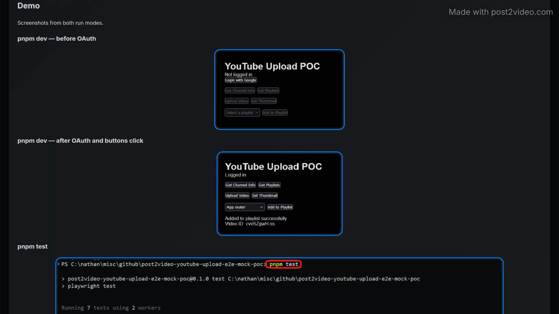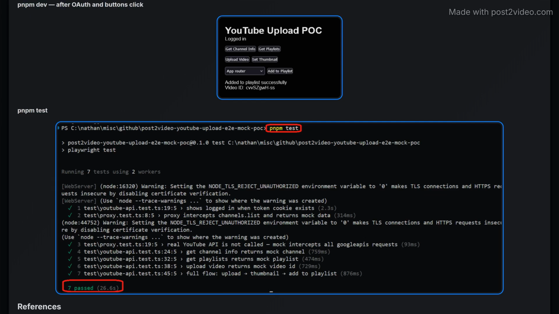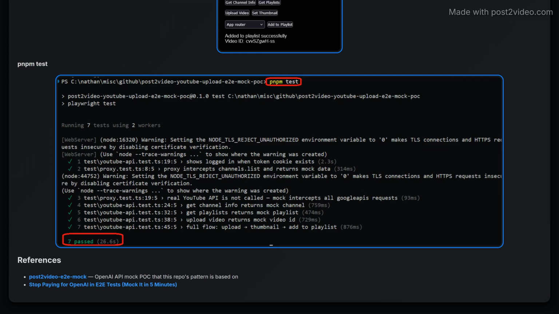The demo section showcases screenshots of the application in different modes to illustrate its functionality and testing processes. Screenshots demonstrate the application's state before OAuth is applied during development. Screenshots show the user interface post-OAuth, indicating the successful authentication flow. Screenshots from the pnpm test illustrate the results of the mock server's successful interception of API calls.